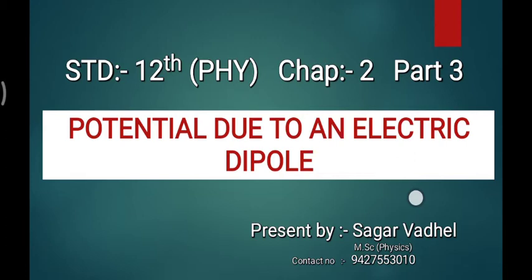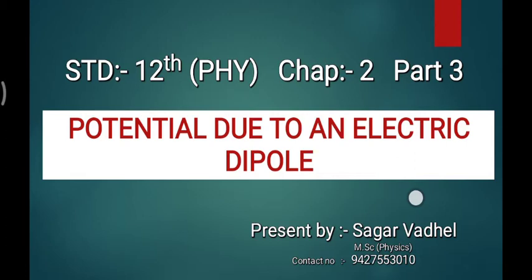Today we will discuss the potential due to an electric dipole. The title of the chapter is electrostatic potential and capacitance. The capacitance part we will see in later sections, but we will fully focus on the potential sections.